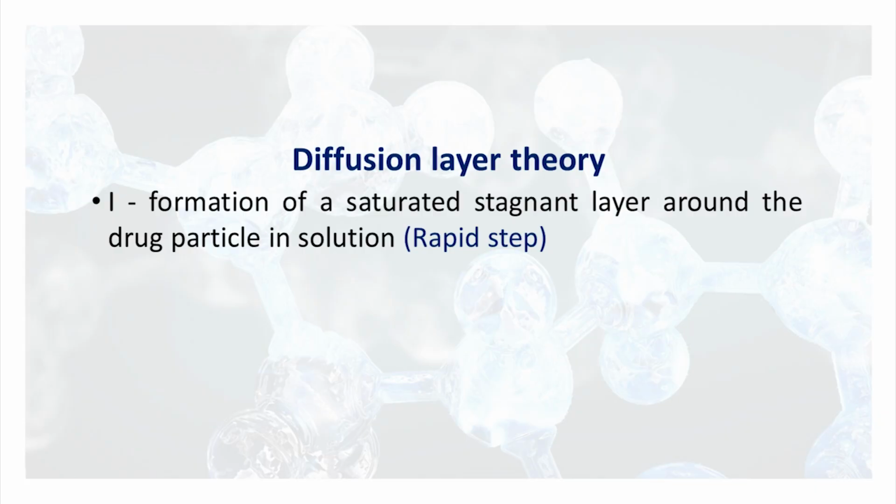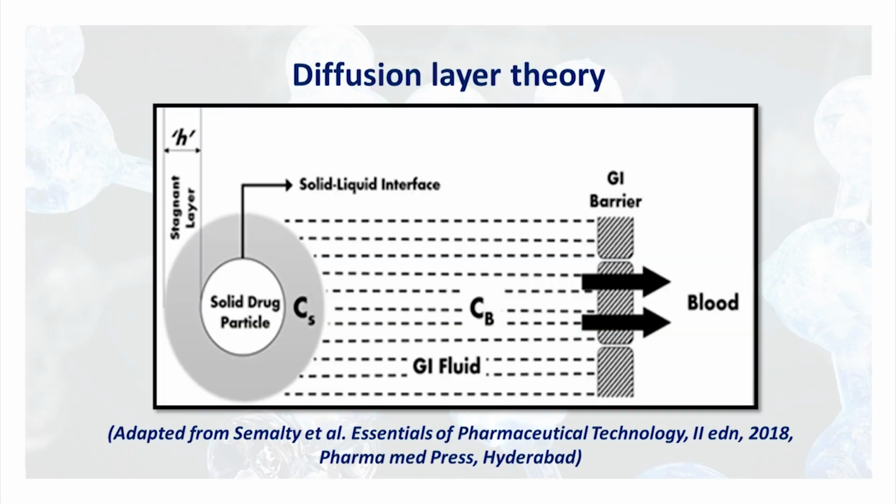In the very first theory, again a two-step process, a stagnant layer is formed around the drug particle. It is a rapid step. After that, drug is slowly diffused from high to lower concentration, and it is the slow or rate limiting step. So, in the diffusion layer model, the diffusion is the rate limiting step.